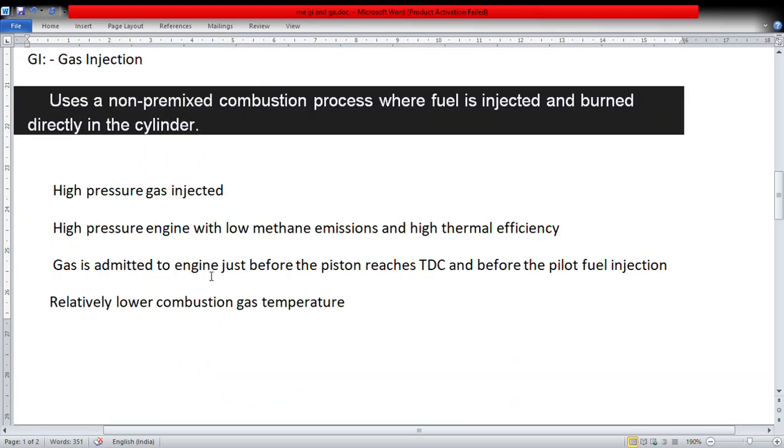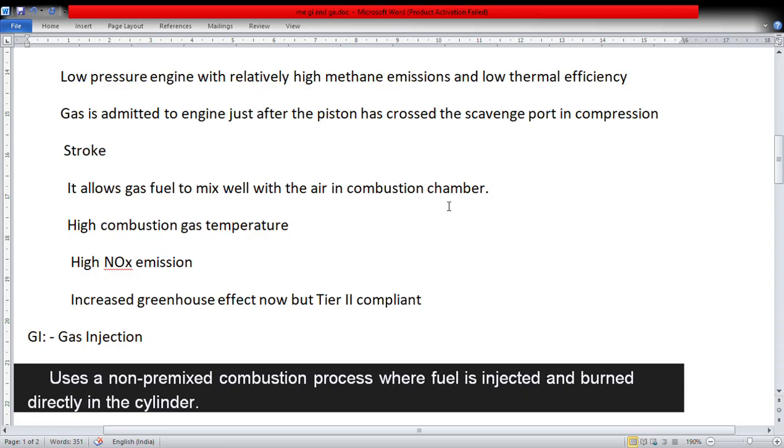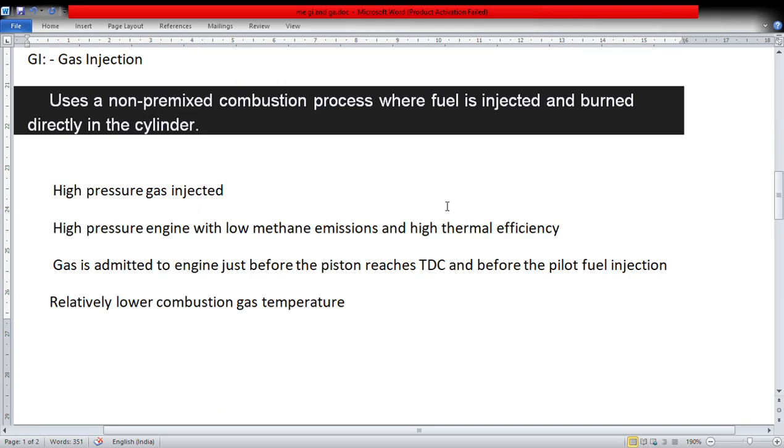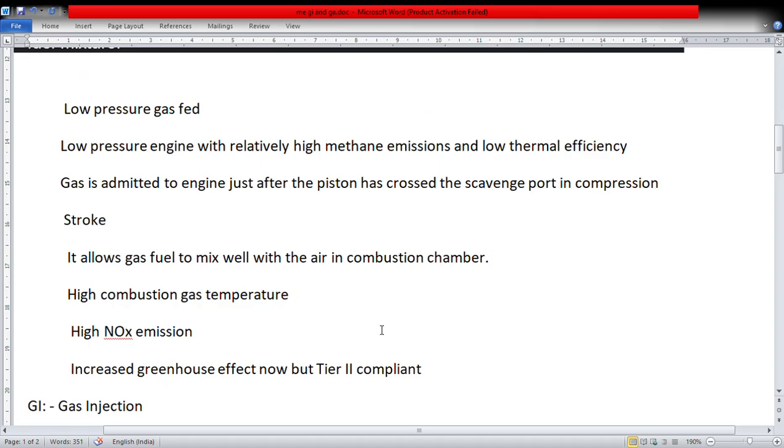Here in gas injection, gas is injected just before the piston reaches TDC, not right after it has covered the scavenge ports, and before the pilot fuel is injected. So before the pilot fuel gets injected, the gas has to be injected, and both have to happen in the compression stroke in both cases.